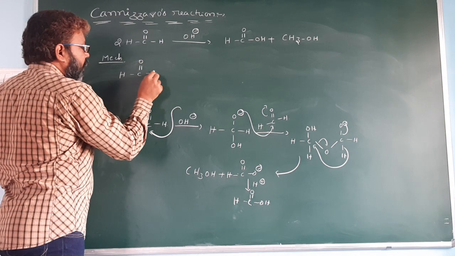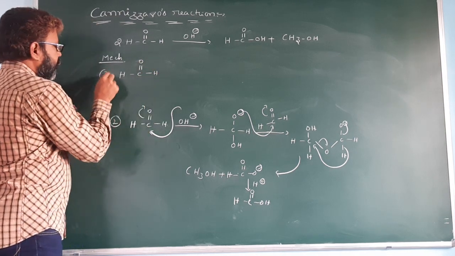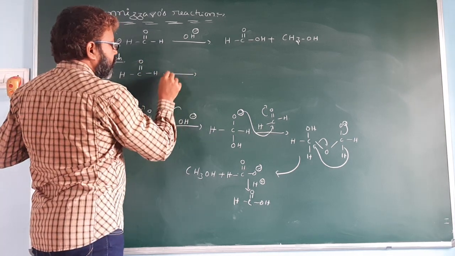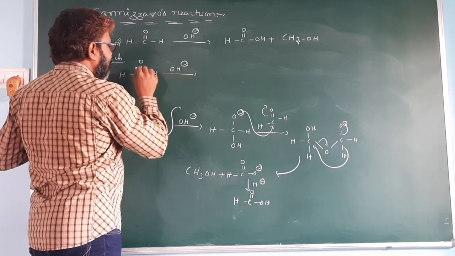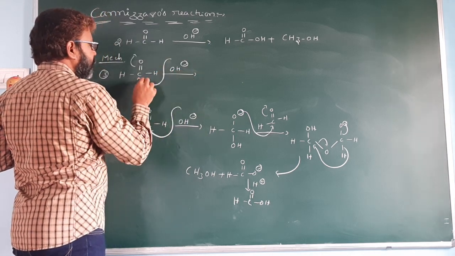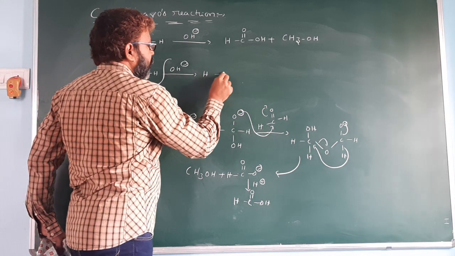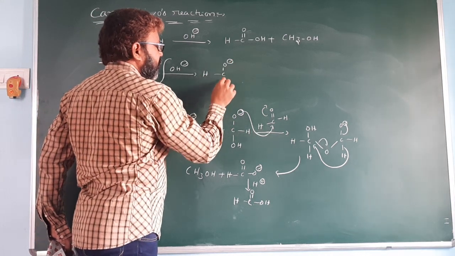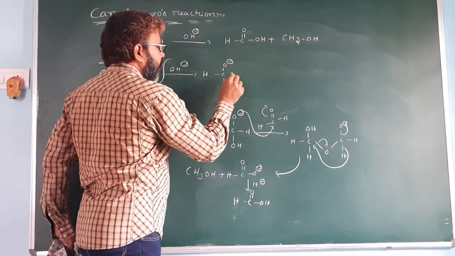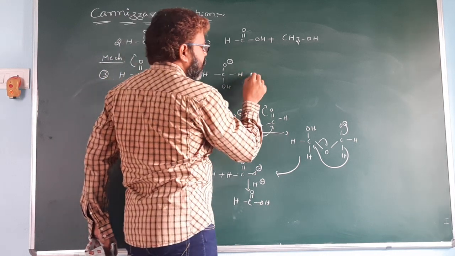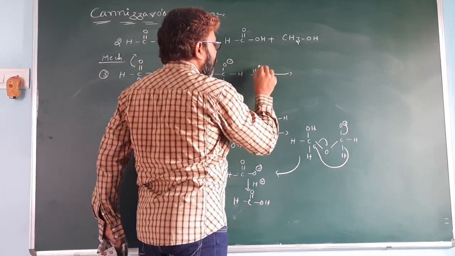HC double bond OH, OH minus attacks here to give HCO minus, OH, H. It reacts with another mole of aldehyde.